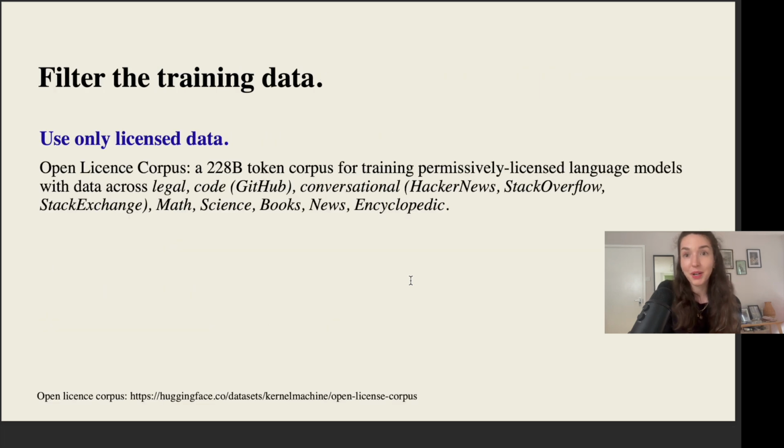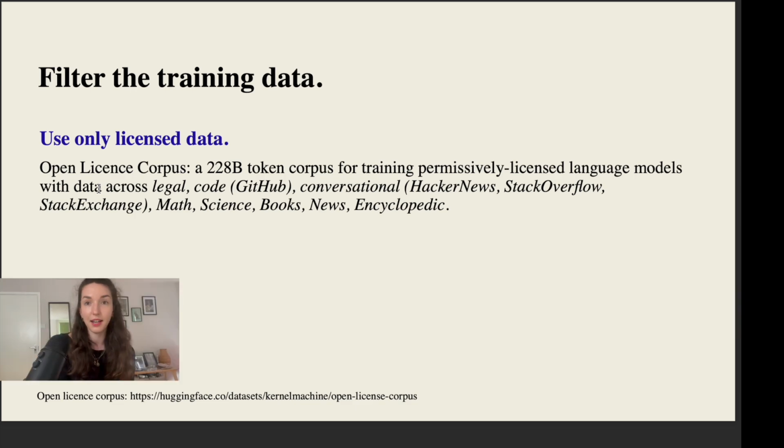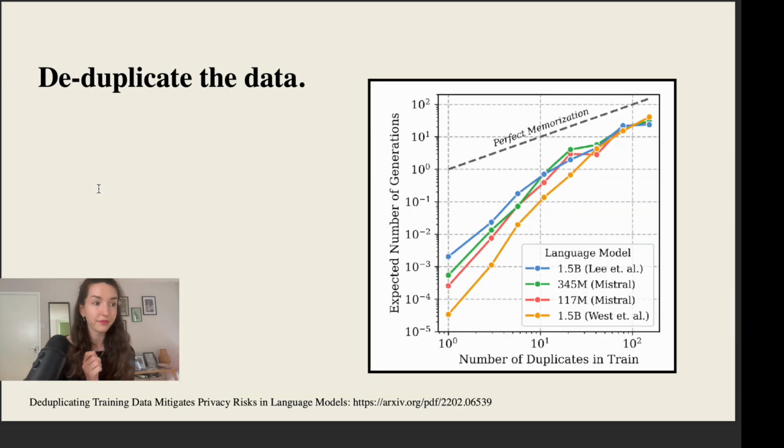The other thing you might say is, okay, let's just filter the training data. Partly you will run into the same challenges as these content filters for the outputs. The alternative is to use, for example, only licensed data, so data where everyone has agreed, I'm happy with this to be used in whatever way. For example, there's this open license corpus that contains permissively licensed training data.